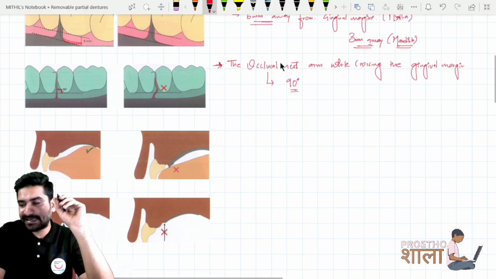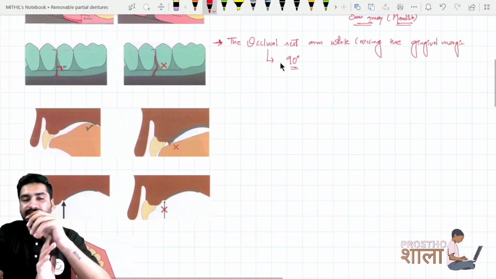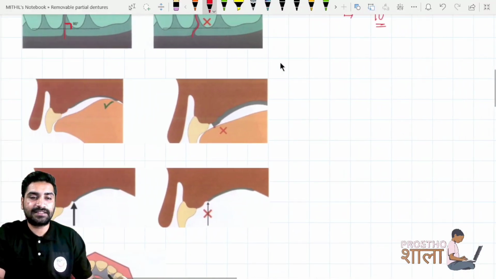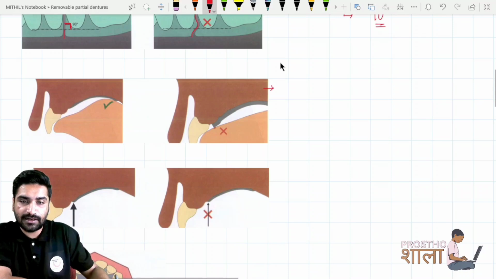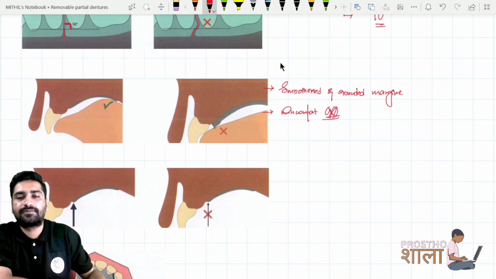Okay, then next, if we talk about indirect retention, we have discussed the proper placement of denture bases, and patient comfort should be there. So firstly, when you are placing the margins or anything, smoothened and rounded margins should be present. It should not cause any discomfort.